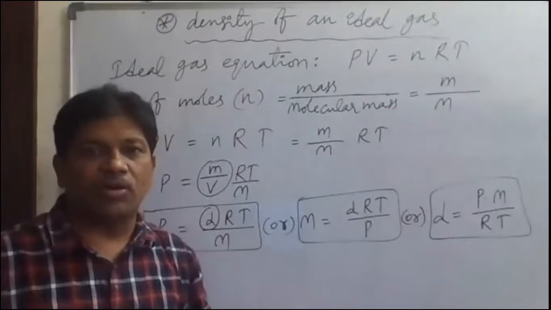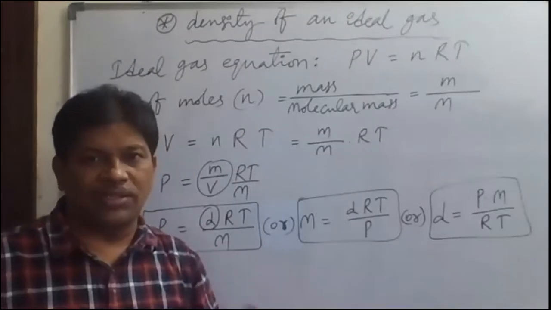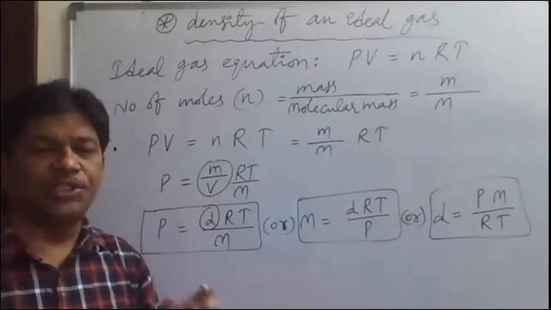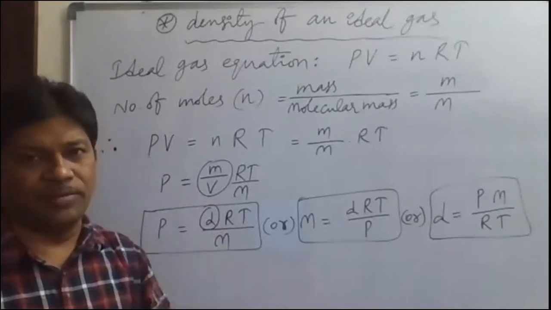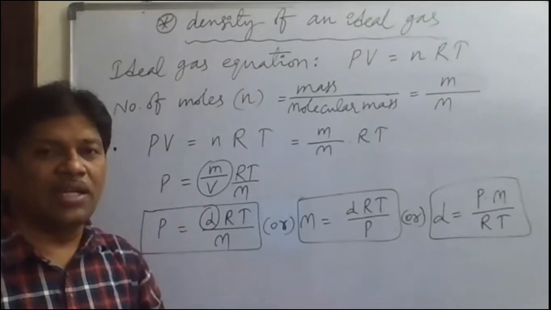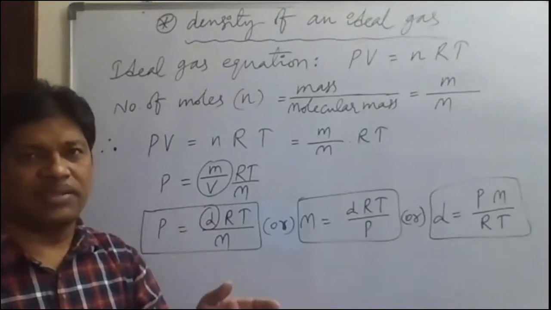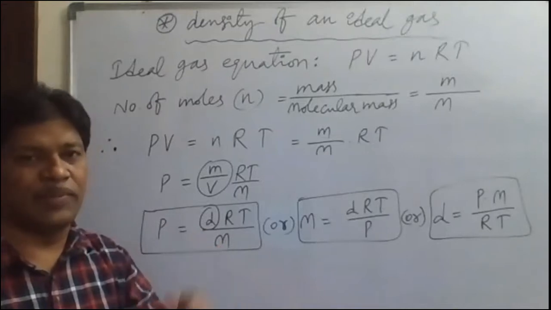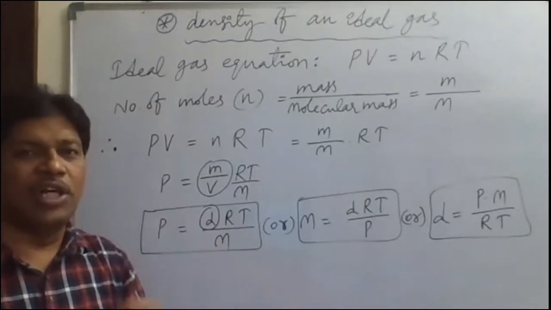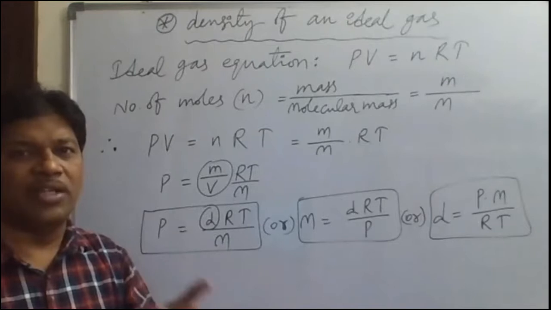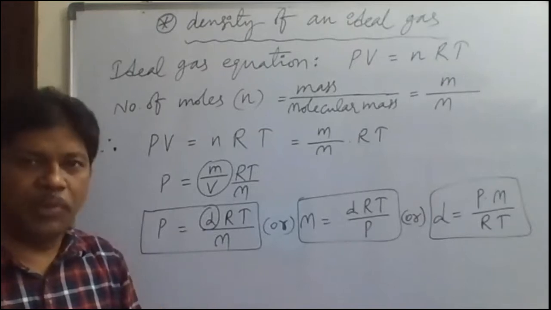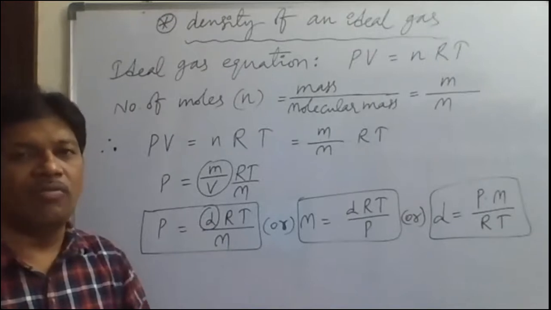R is the universal gas constant. The numerical values of the universal gas constant we have discussed. In liter atmosphere, the R value is 0.0821 liter atmospheres per mole per Kelvin. And the R value in joules is 8.314 joules per mole per Kelvin. So all those values we have discussed.